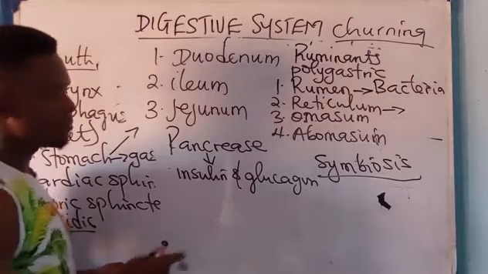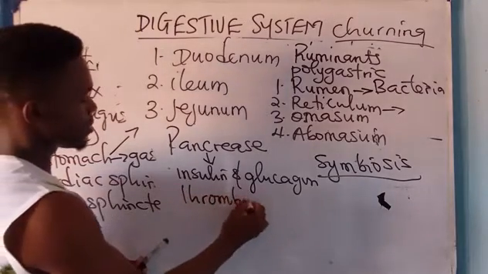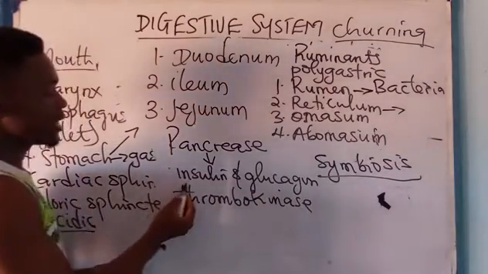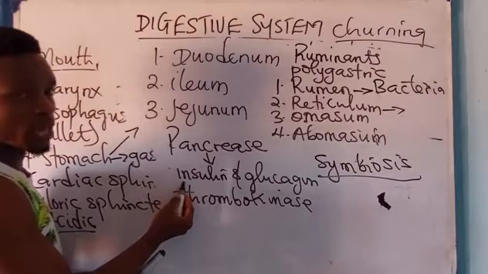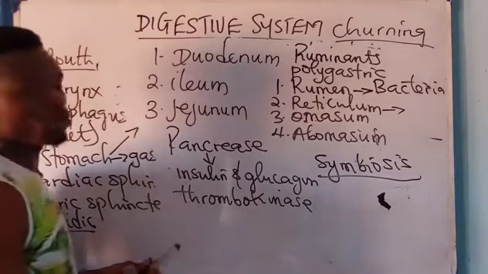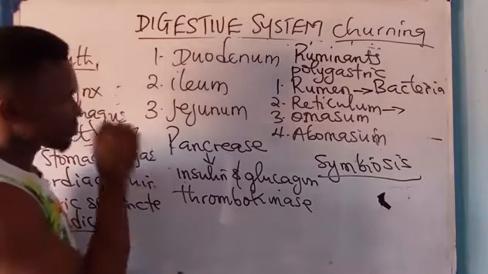Then, as enzyme, it produces thrombokinase or kinase. The insulin helps in converting glucose to glycogen, and the glucagon converts glycogen back to what? Glucose, resulting in what is called diabetes what? Mellitus.